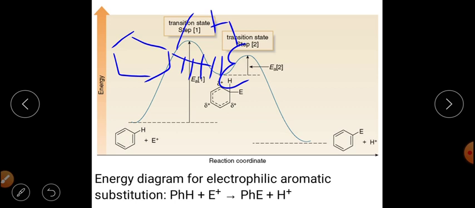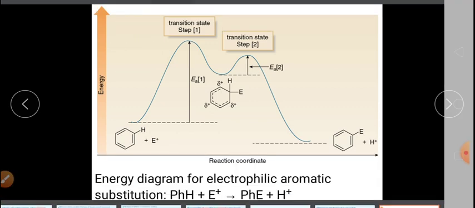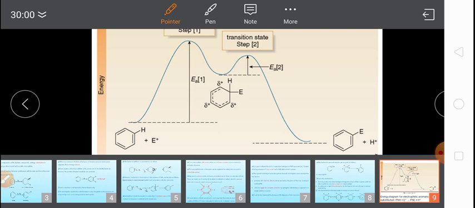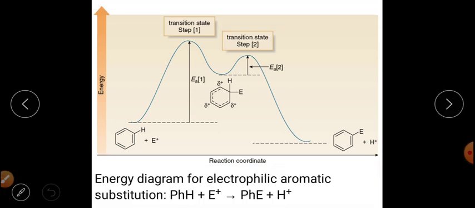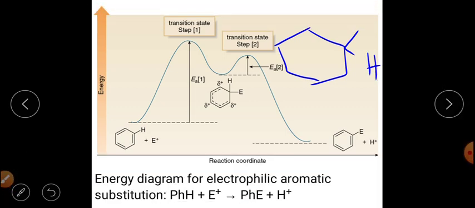Now if we are talking about the intermediate, that will be the arenium ion. This is your arenium ion, this will be the intermediate. And in transition state number 2, what will we have? In transition state number 2, there will be bond breaking between hydrogen and this benzene ring.